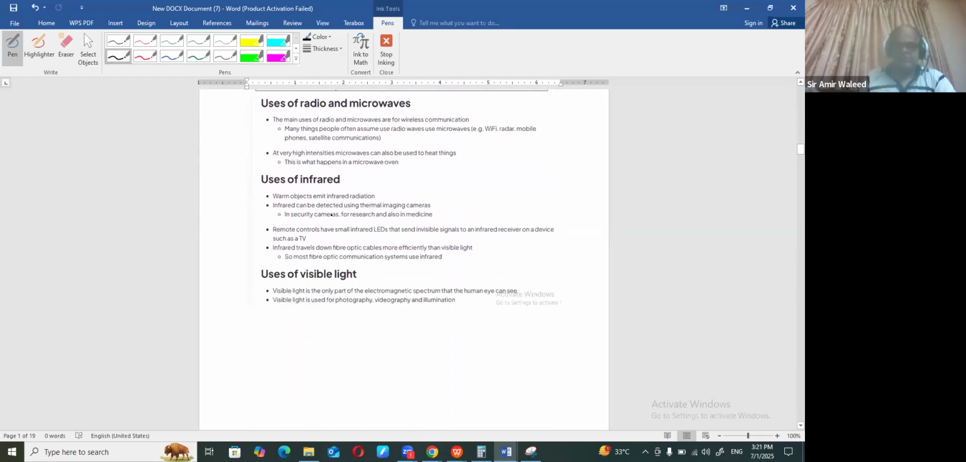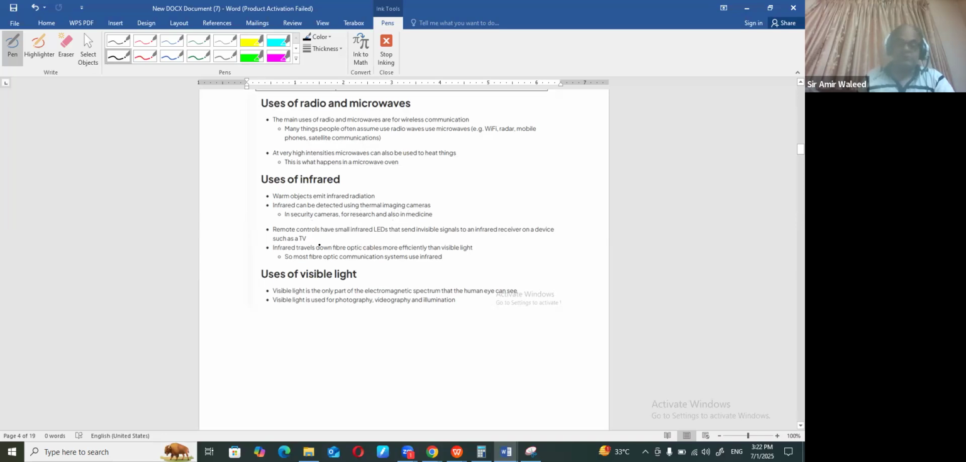We already saw them, but let's look in more detail. A warm object emits infrared radiation, so we can find that object by using this infrared radiation. There are cameras that can easily sense it, and we call them thermal imaging cameras. Thermal imaging cameras use infrared radiation to sense a person, and they are useful in security cameras, research, and medicine.